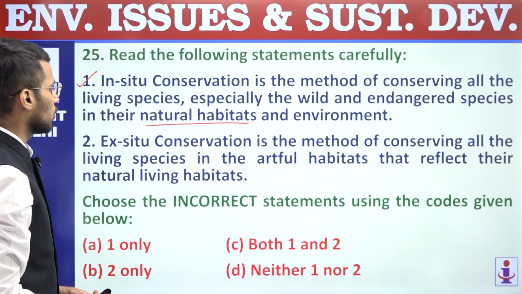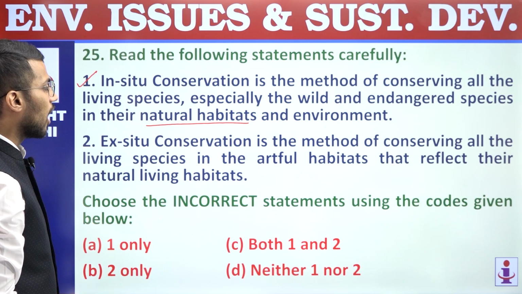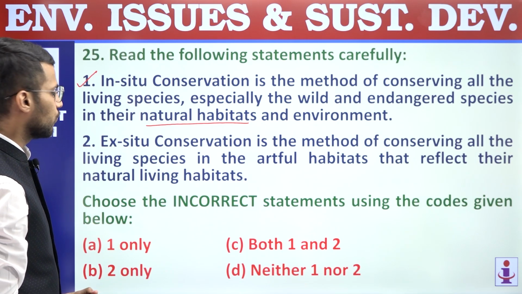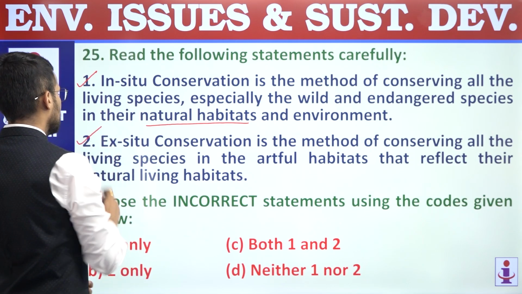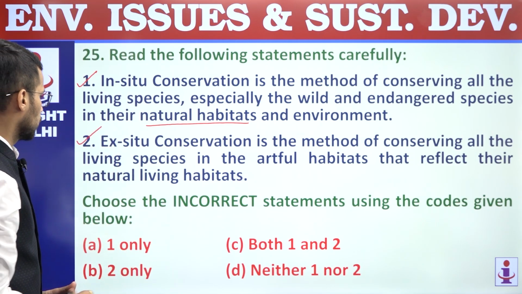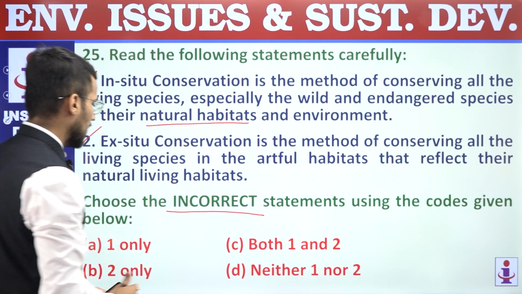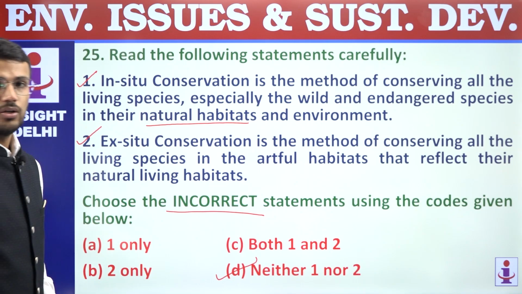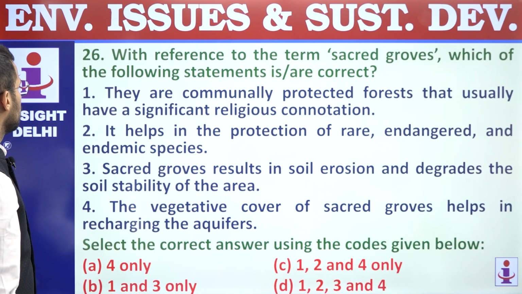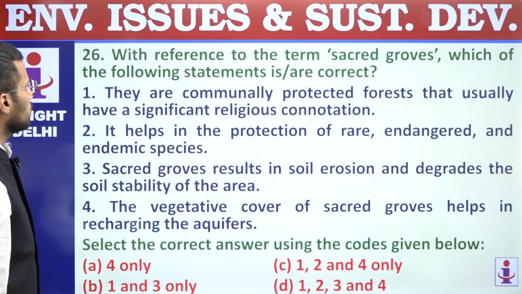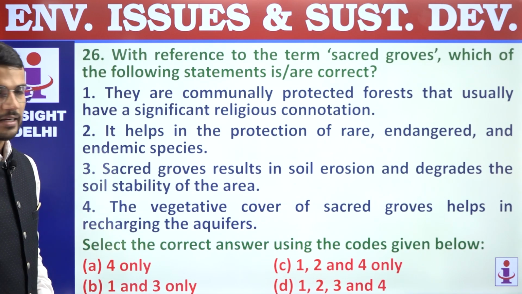Second, ex situ conservation is the method of conserving all the living species in artificial habitats that reflect their natural living habitats. Right? So this statement is also correct. We are supposed to find out the incorrect statement. Both these statements are correct. Answer is D, neither one nor two. Question number 25, answer is D. 26th, with reference to the term sacred groves, which of the following statements are correct?